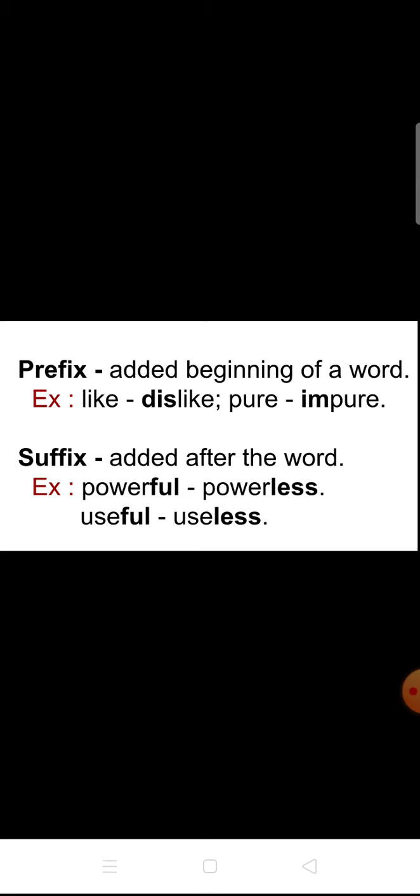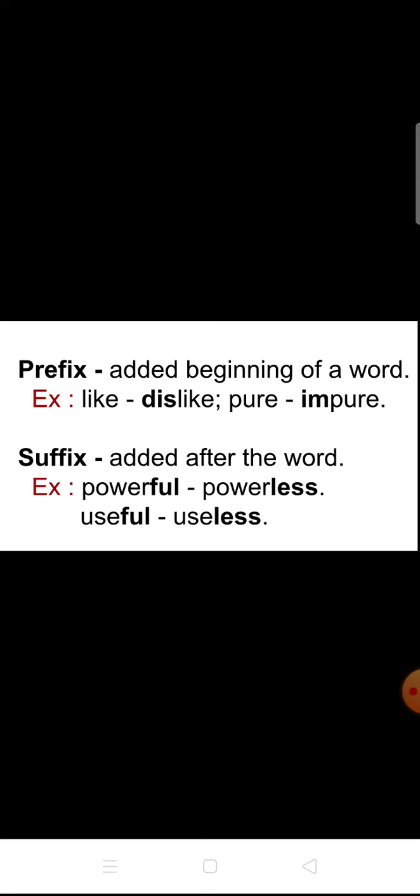We have to add words or syllables or letters before the word because this is the prefix. So we add words, letters or syllables at the beginning. Like, dislike, where the syllable dis is added at the beginning. Very good. Pure, impure. These are examples of prefix.